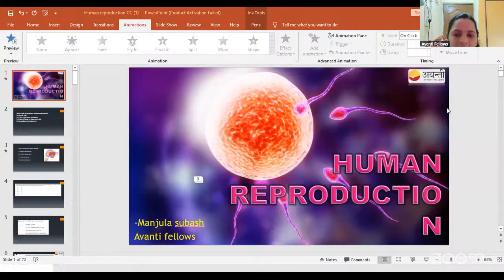So what will happen in the inguinal hernia? The intestine is going to protrude into the inguinal canal. That is going to be called the inguinal hernia. Many people undergo surgery for the removal of this intestine from the inguinal canal. So remember the inguinal hernia.